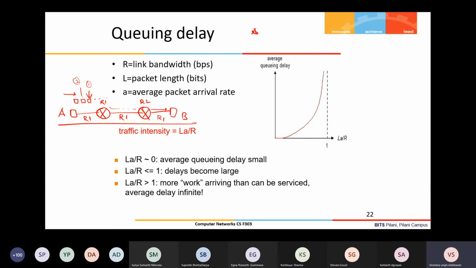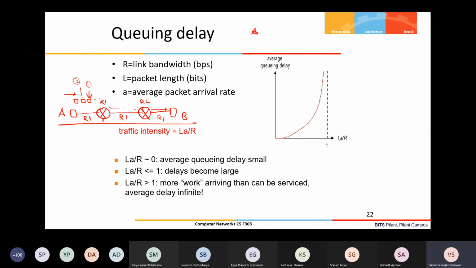So which delay component can vary? That is, as you said, the queuing delay. Propagation delay will be the same for all the packets as long as the links are not changed, and if the bandwidth is not changed, then the transmission delay will also be the same. And if the nodes are not changed, assuming each node takes a constant amount of time to process every packet, the processing time will also be the same. So all three components will remain the same. Which component can be different? Queuing delay, right?